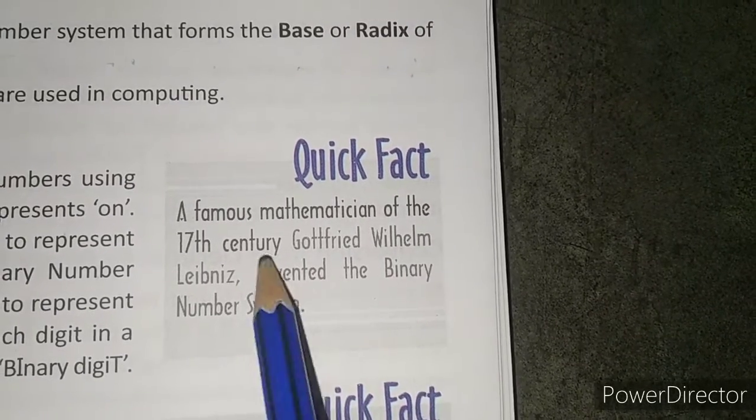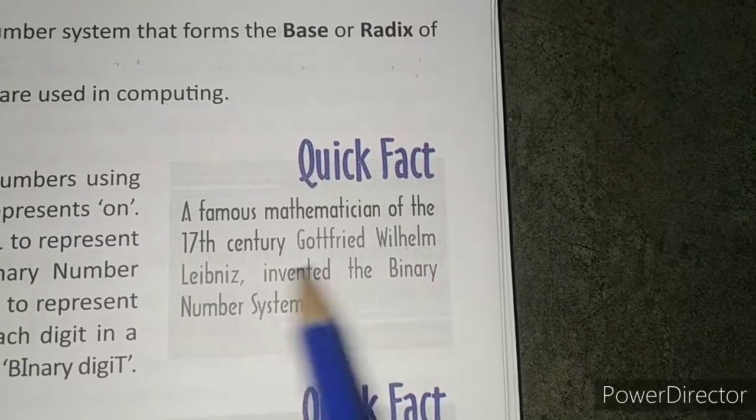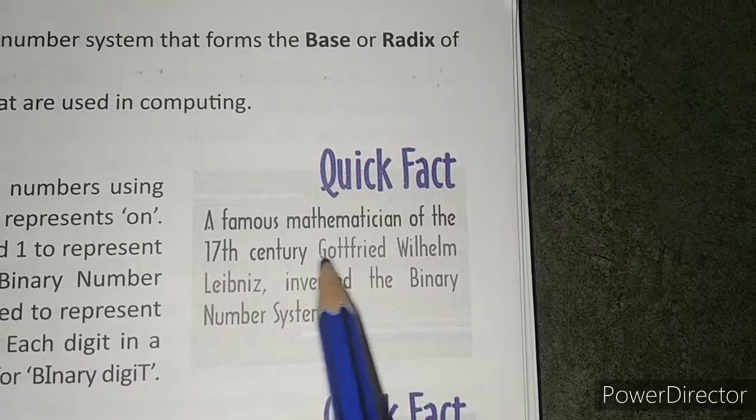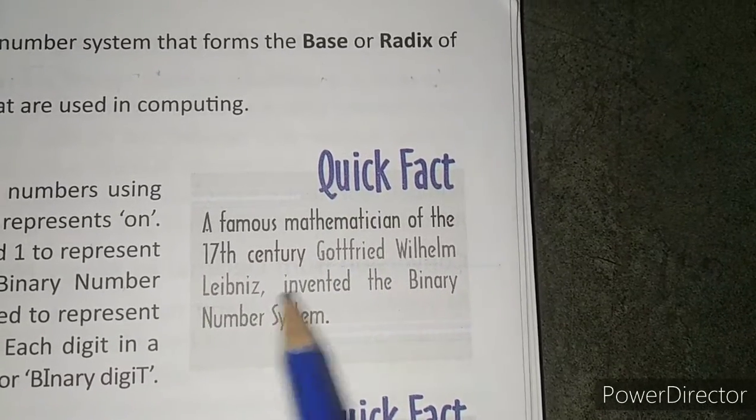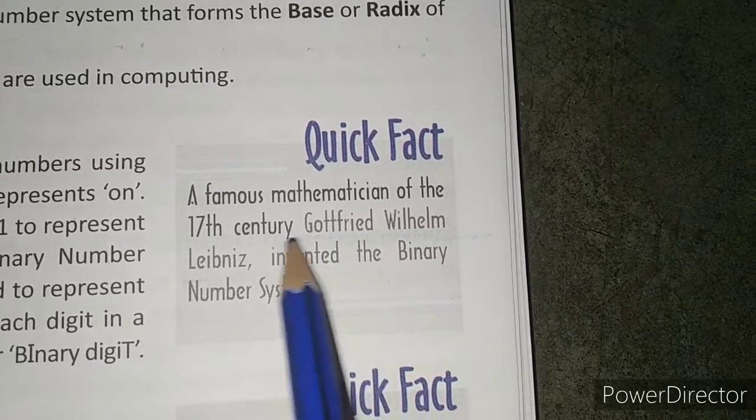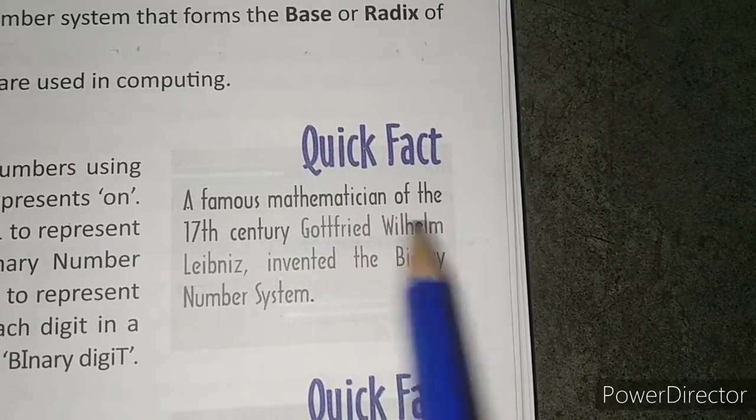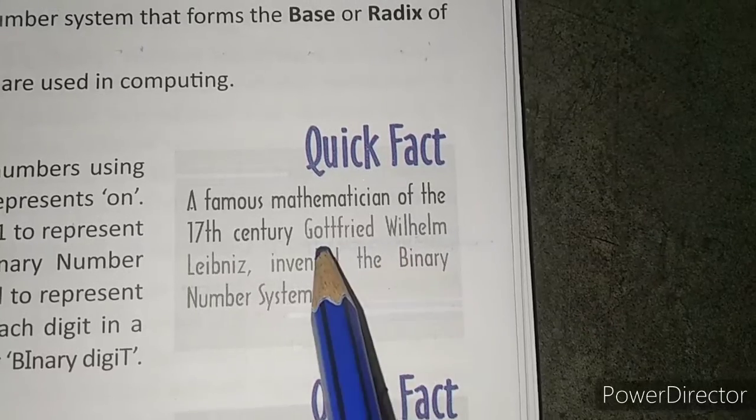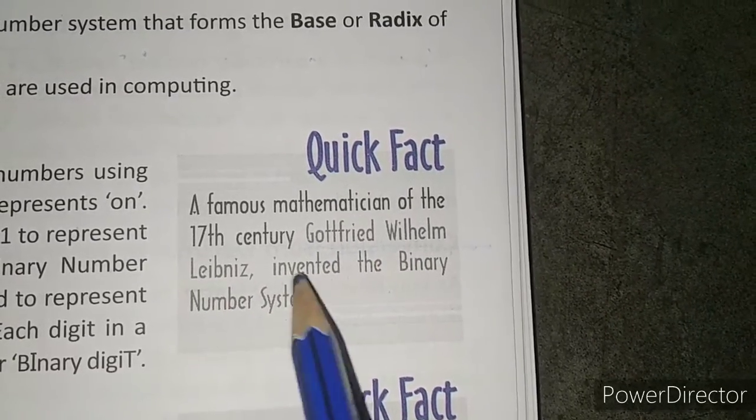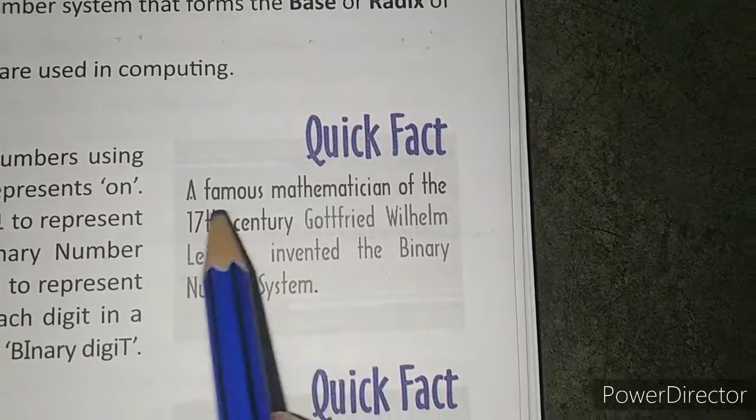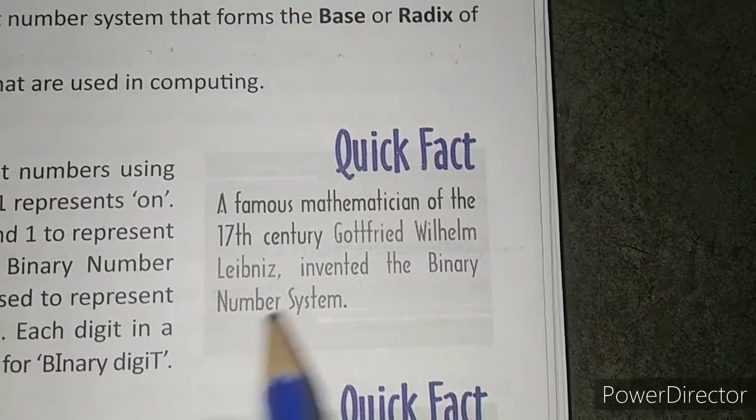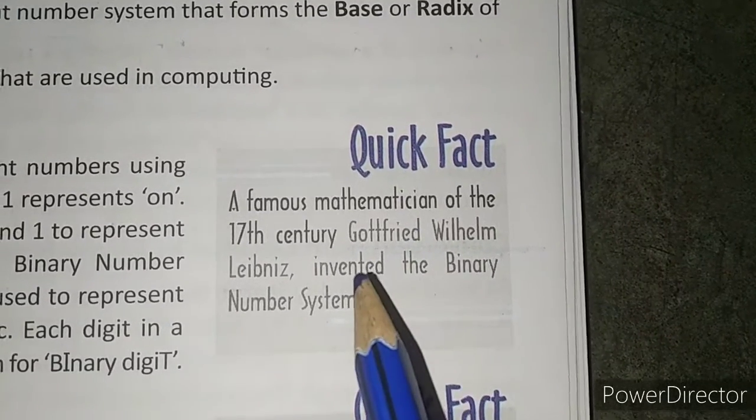Gottfried Wilhelm Leibniz. These are not two mathematicians. This is one single mathematician, G.W. Leibniz, which means Gottfried Wilhelm Leibniz. Clear? Gottfried Wilhelm Leibniz discovered the binary number system in the 17th century.